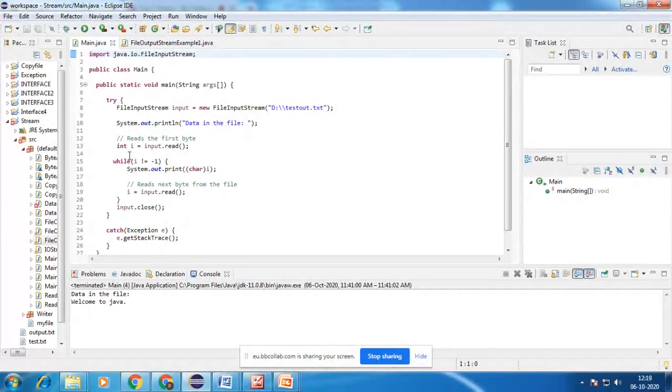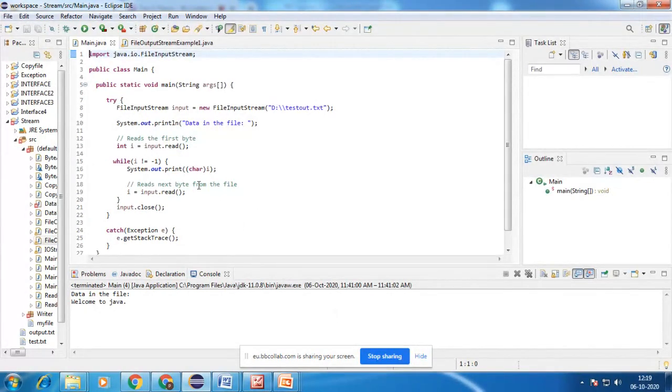So we use int i equal to input.read, where input is the object created by the constructor for that desired location. Here i not equal to -1 means I need to read the entire data in that file.